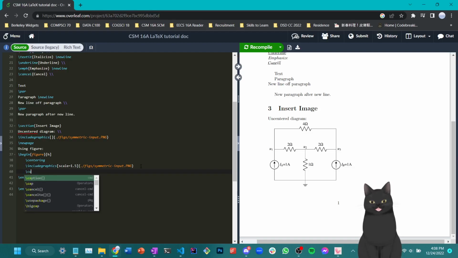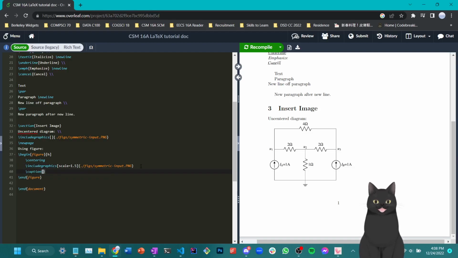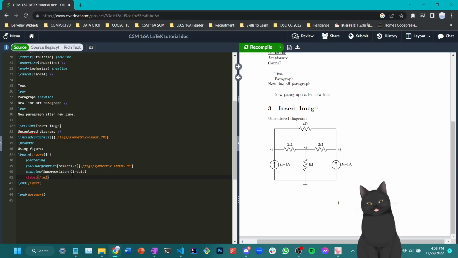We also have captions in figures, which is much more convenient than just inserting it. So for example, the caption of this diagram might be superposition circuit. And I can also have a label of the picture, which is basically the variable name that refers to this figure. I'll just call this fig1.